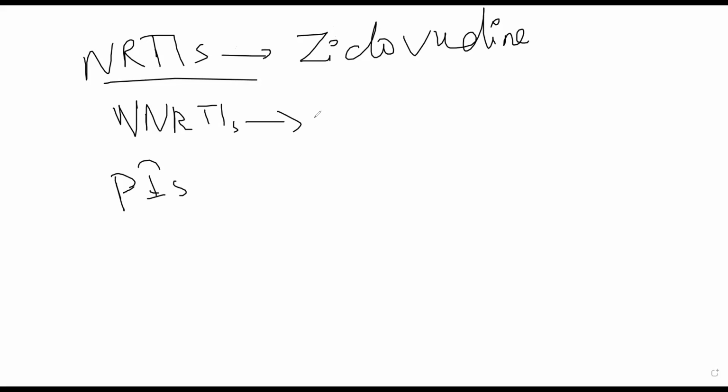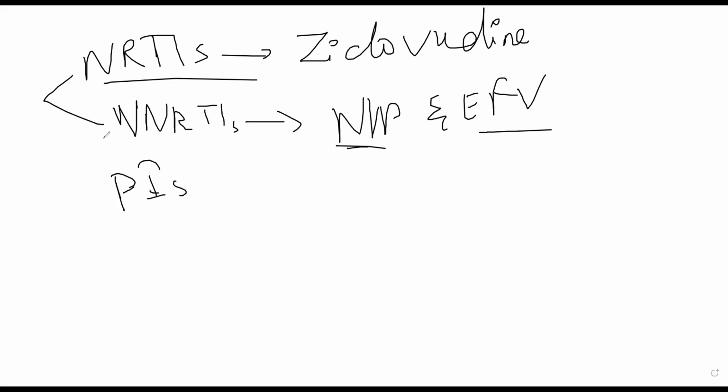I told you two examples in this, NVP and EFV. What do they stand for? Efavirenz and nevirapine. Right. Both of these essentially act by inhibiting reverse transcriptase. If reverse transcriptase is inhibited, viral replication will not work. The mechanism is very similar. It is just that one is nucleoside based, the other is non-nucleoside based. Zidovudine is also called AZT, okay, the abbreviation is AZT. Right. What about protease inhibitors?